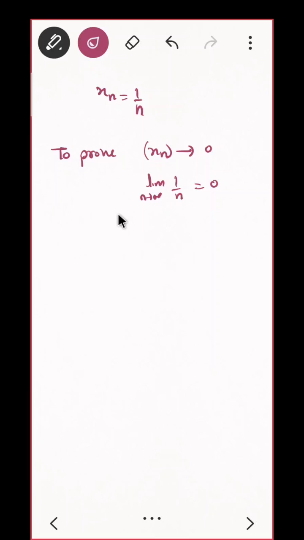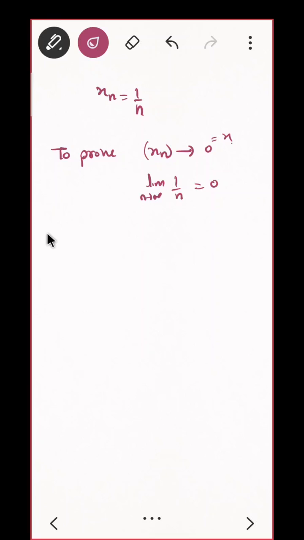Do you remember the definition of convergence? Means here my 0 is my x. Do you remember the definition? Can you just give me the definition once again? What is the definition of convergence? You must not see in your notes. Try to remember.